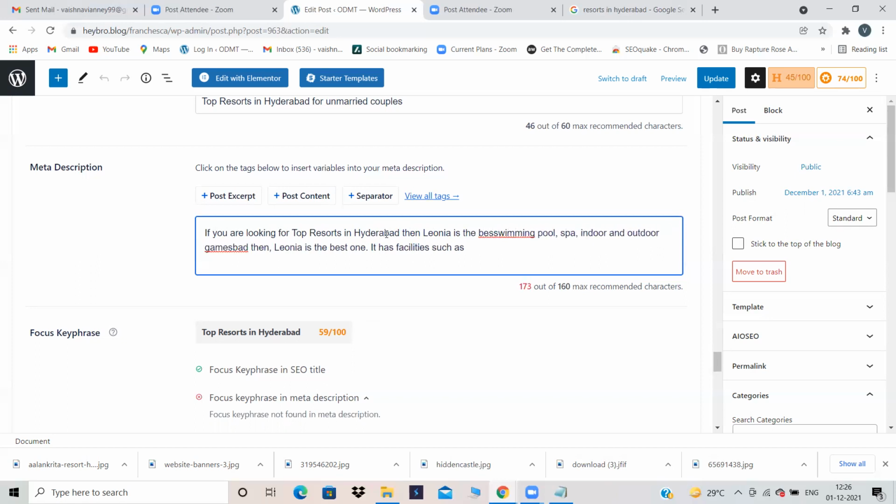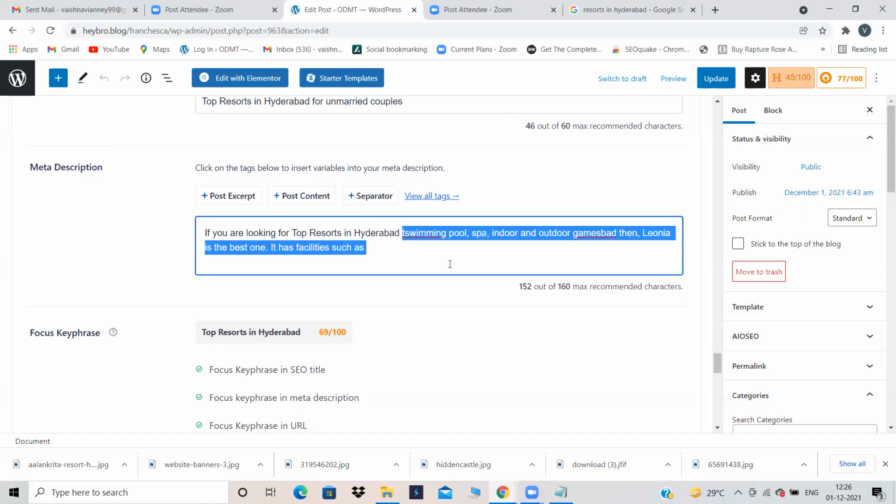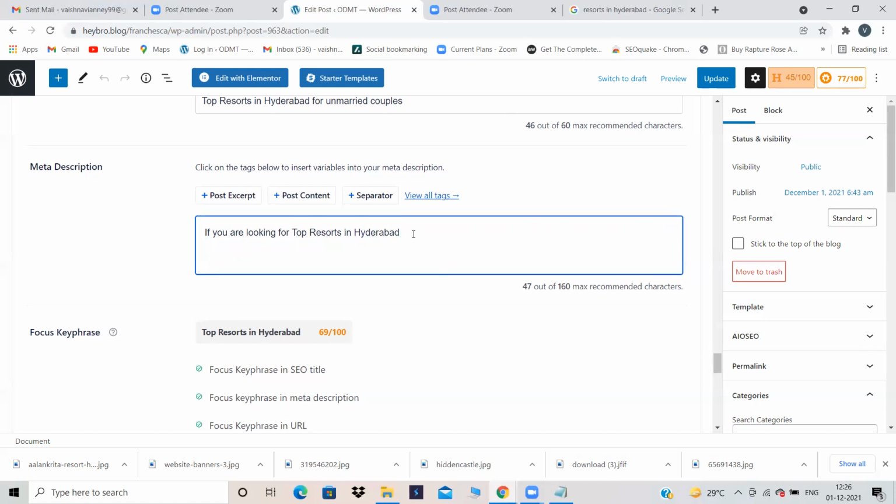Then what happened? The text was jumbled. Looking for top resorts in Hyderabad, and then Leonia is the best one.